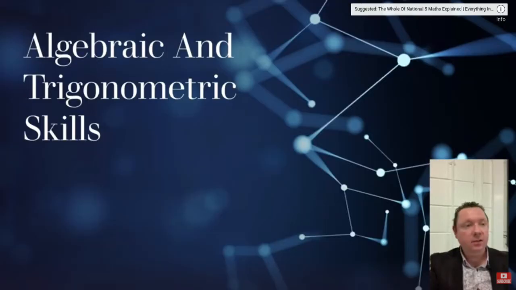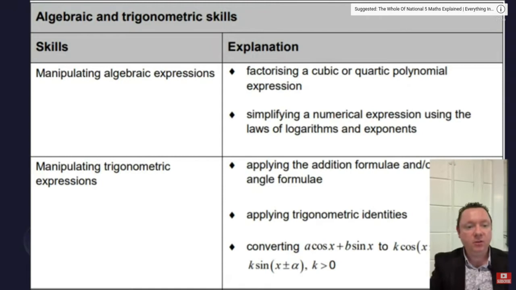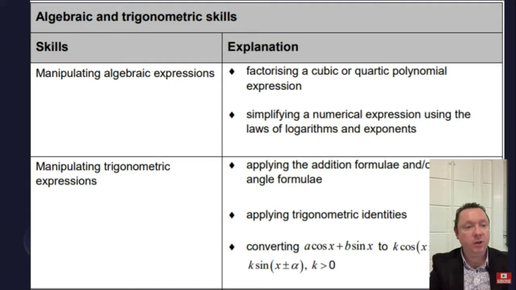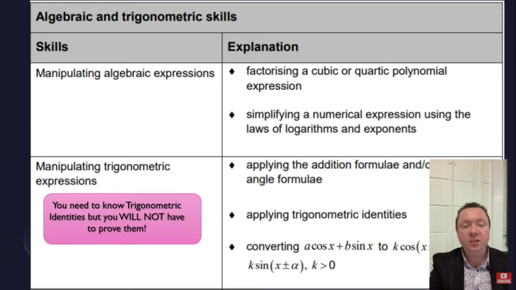Okay, let's start with algebraic and trigonometric skills. So the first thing on this page, we've got manipulating algebraic expressions, manipulating trigonometric expressions. You will need to know trigonometric identities, but you won't have to prove trigonometric identities, which implies probably you won't have to use trigonometric identities to prove anything. But essentially, you're not going to be proving trigonometric identities.